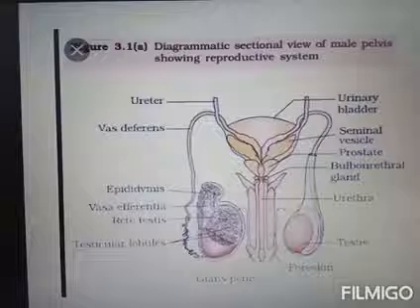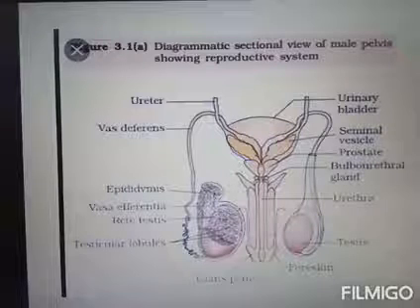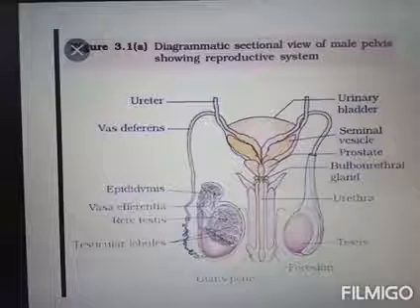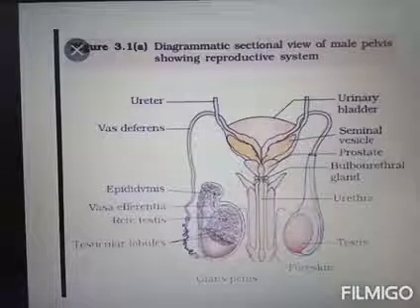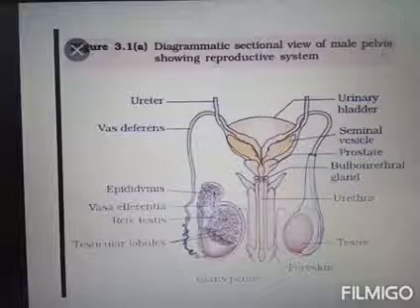Spermatozoa leaving the testis are not fully mobile. They continue their maturation and acquire mobility during their passage through the epididymis.